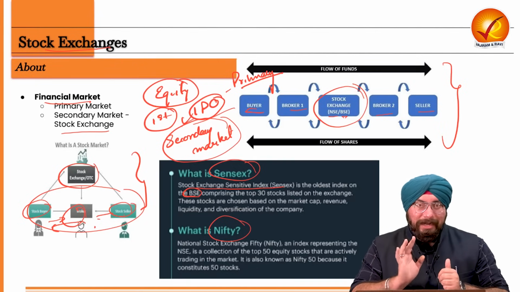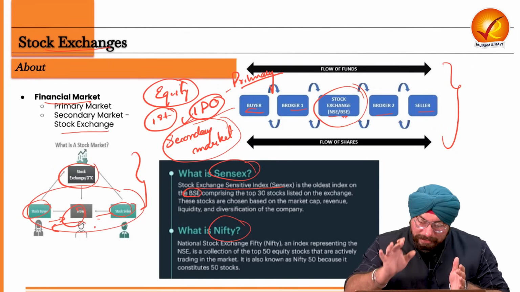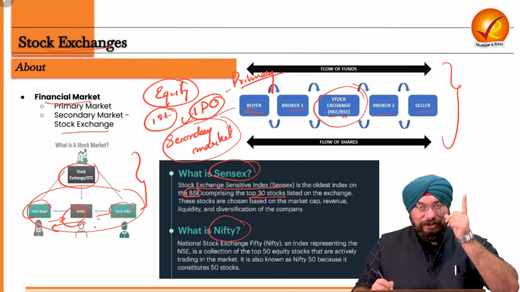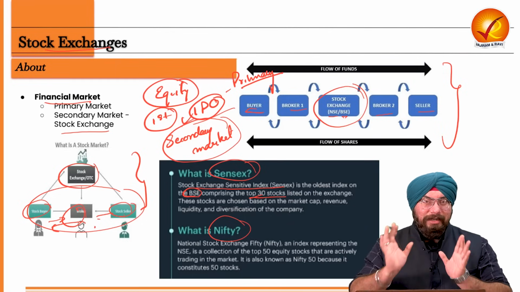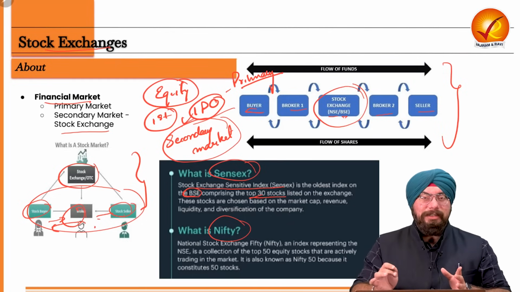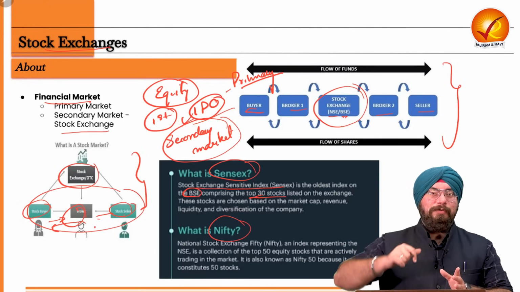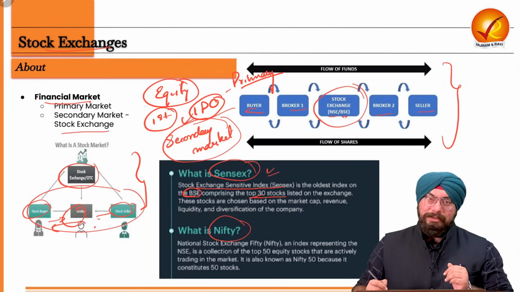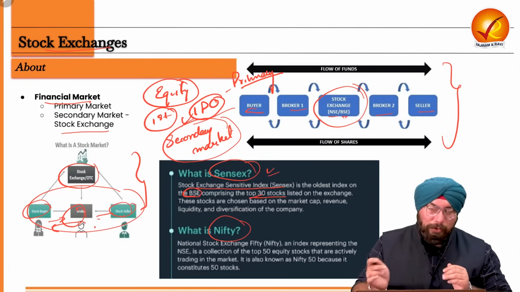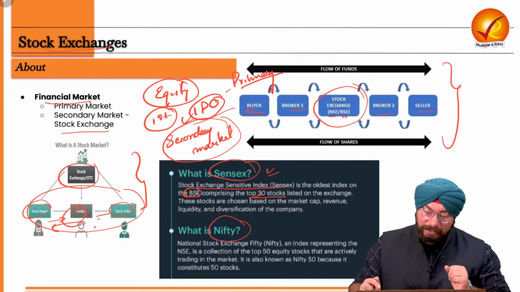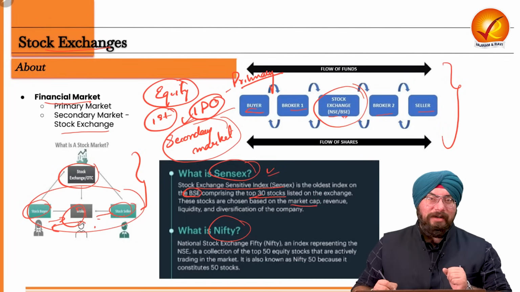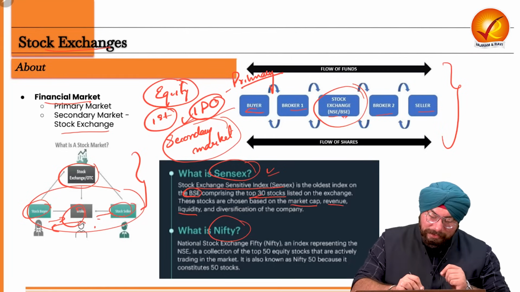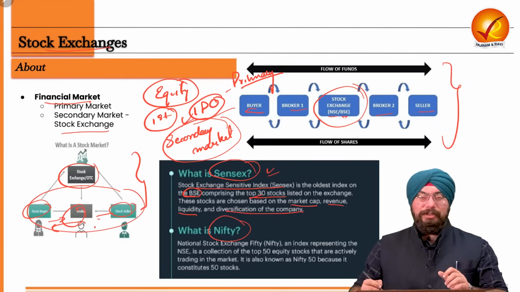And this Bombay Stock Exchange has created a list of the top 30 stocks, that is top 30 shares, in the Bombay Stock Exchange, and an index has been created whereby the prices of the stocks will be monitored. And that index is known as your Sensex. And it is listed on the exchange. So these are the top 30 stocks listed in the exchange. These stocks are chosen based on market capitalization, the revenue of those companies, the liquidity, and the diversification of the company.